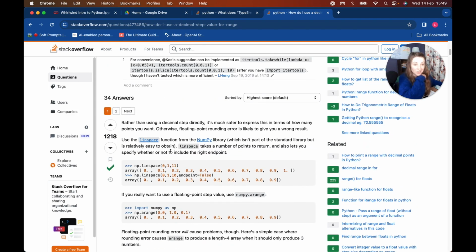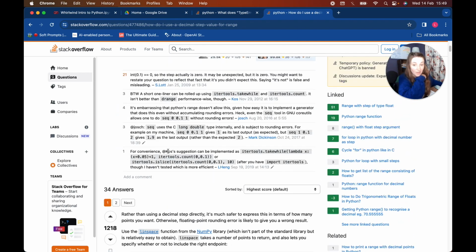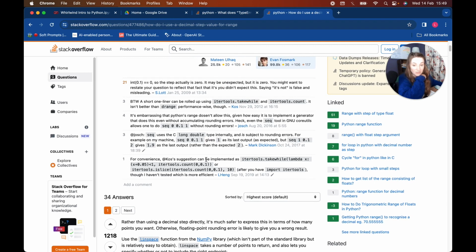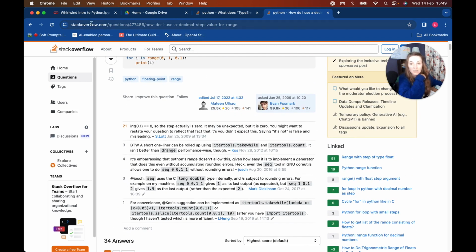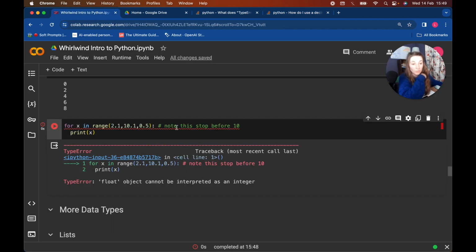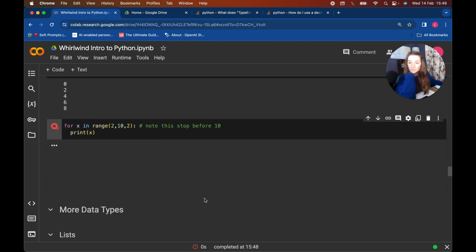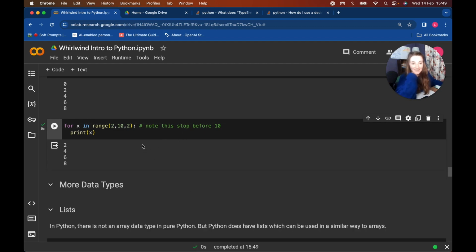But this was just me trying to show you that we can actually work out how to do things just by doing some Googling if we want to. Why we're going to leave that is because we have to import other libraries and we aren't covering this in our very quick introduction. So let me go back and we'll make this go up in 2. There we go. Yay, no errors. That's good.